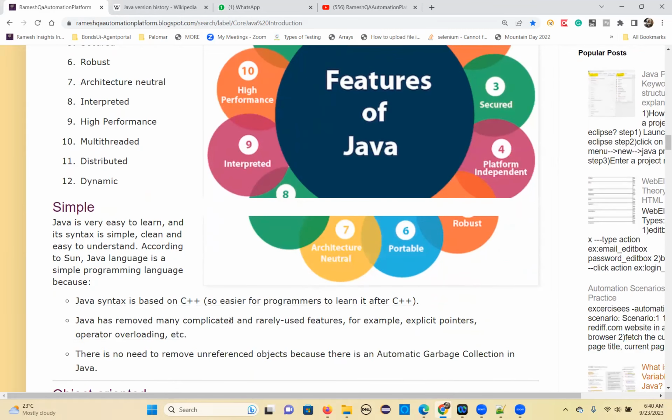So there were some drawbacks. We have the pointers concept in C and C++, and also operator overloading. These topics are complex. It's very complex to understand the pointers concept. That pointers concept is completely removed in Java. They don't want to make it very complex. That's why Java is a very simple programming language. Operator overloading and all these complex topics are completely removed from Java.